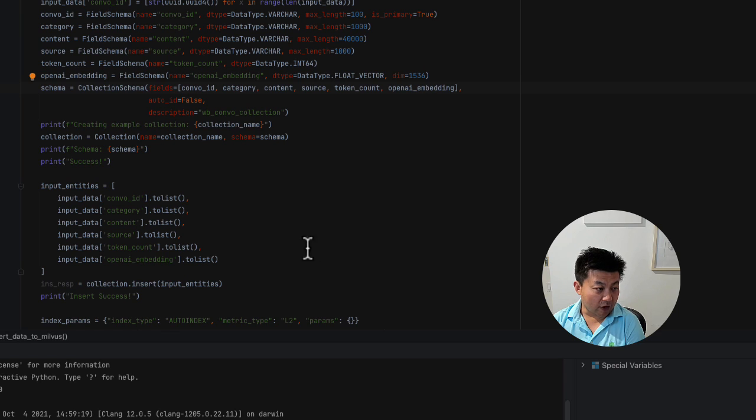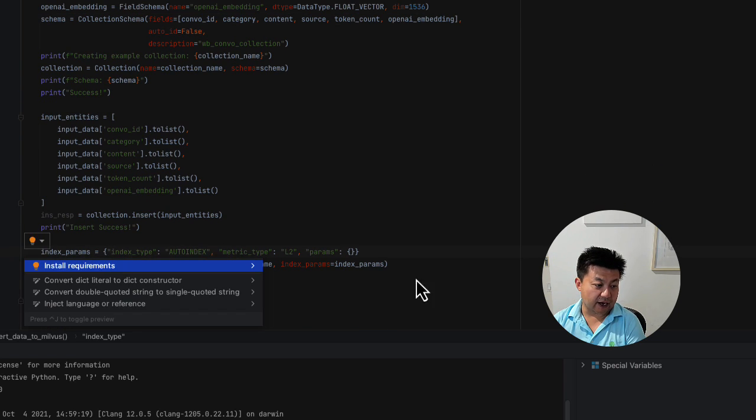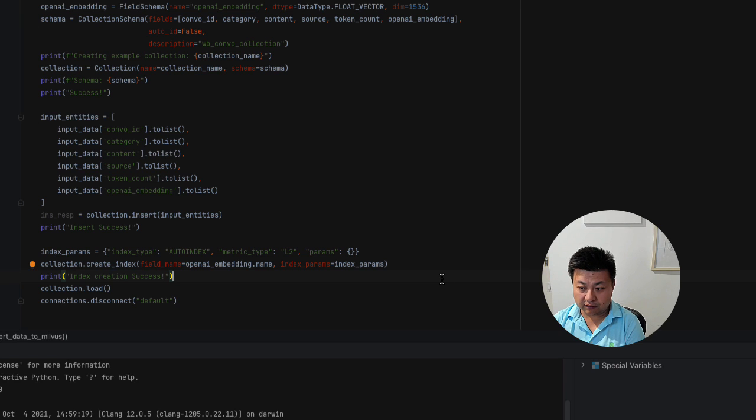Once the collection is created, we have to create an index. The index, like in other database technologies, basically makes our query speed a lot faster. The main difference here is that there's a parameter called metric type. There are two metric types we can use. One is L2, which is the Euclidean distance.